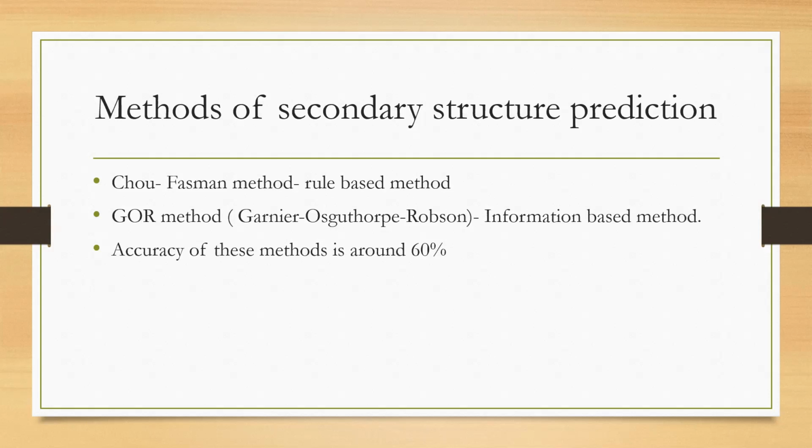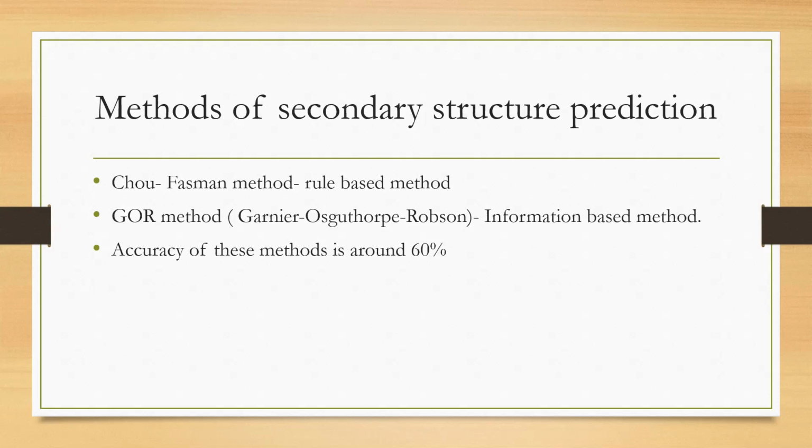Such a helix conformation will be extended along the sequence until a residue like proline is found, because proline is known to be a helix breaker. If proline comes in the sequence, that's where the helix conformation ends. Otherwise, this helix conformation goes on until a stretch of 4 residues with helical propensity less than 1 is found.